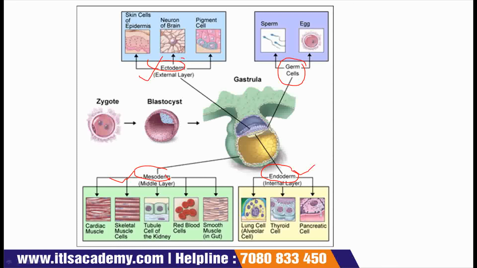Here you can see this is ectoderm, the external layer. This is the internal layer known as endoderm and this is the middle layer known as mesoderm. So let us see one by one what all three germ layers form.